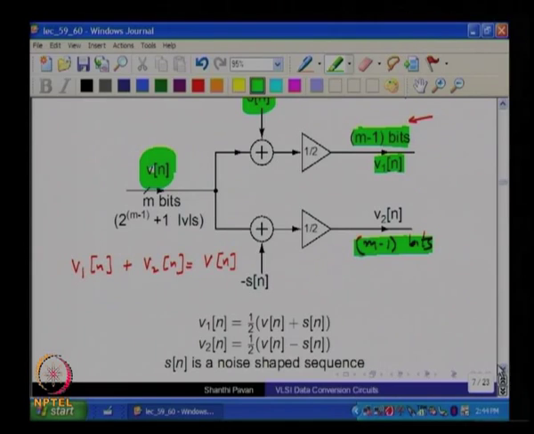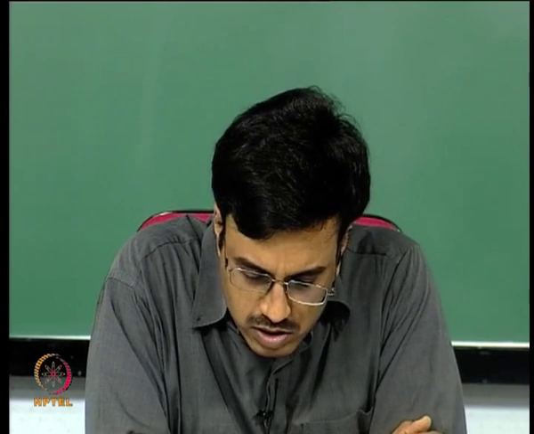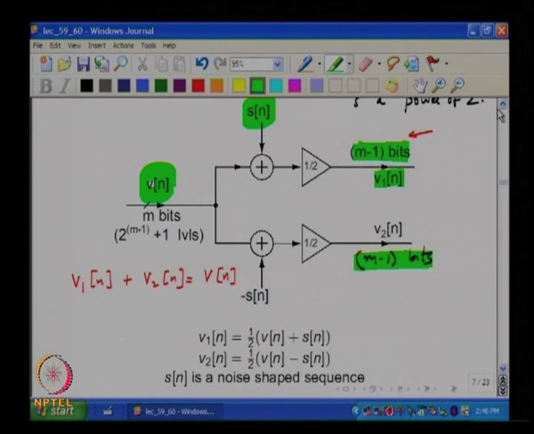these are all satisfied. So, the basic idea is to split V into two sequences V1 and V2, where V1 and V2 have one less bit, with the additional constraint that V1 plus V2 is exactly equal to V of n, which means that V1 can be written as V plus S by 2, and V2 can also be written as V minus S by 2.